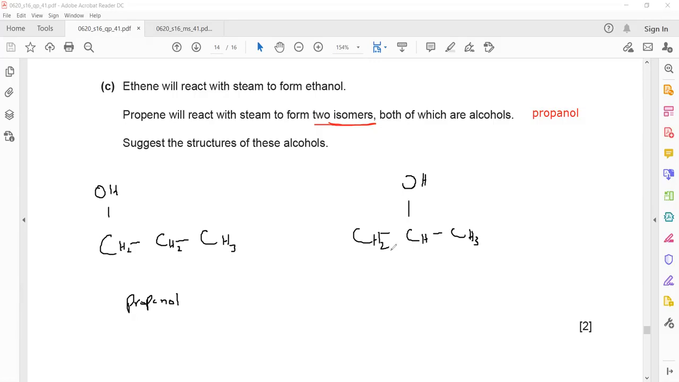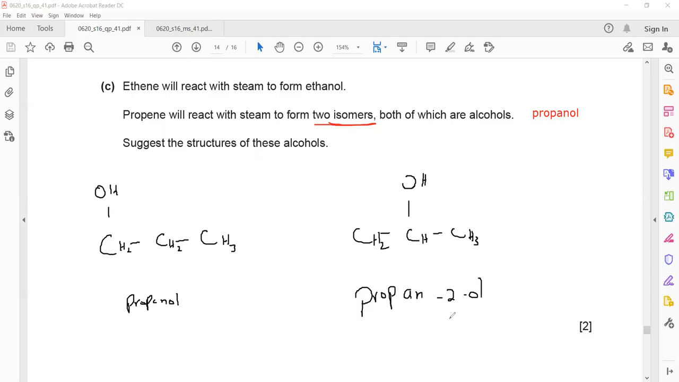The name of this second structure which I drew here: propan-2-ol. Prop because of 3 carbon, an because they have a single bond, and the 2 is the position of OH. So it is propan-2-ol.